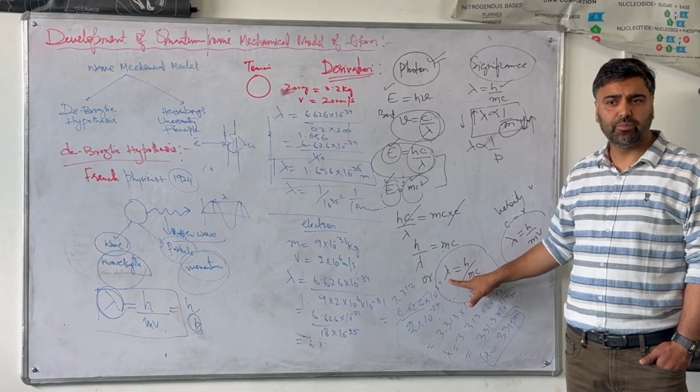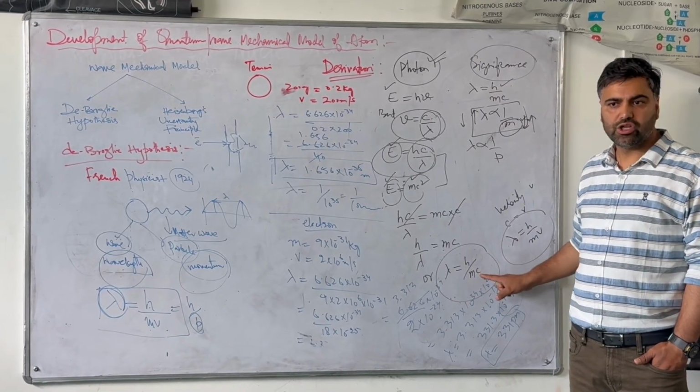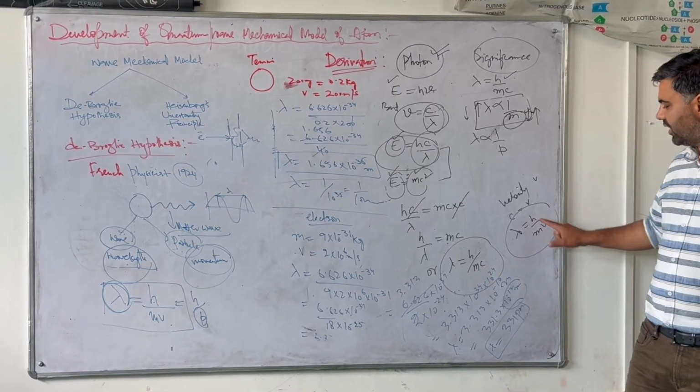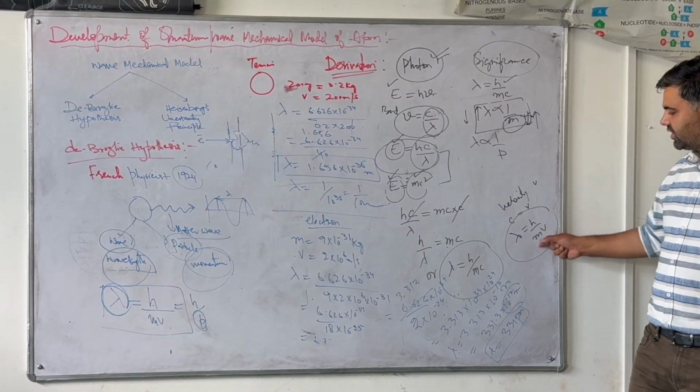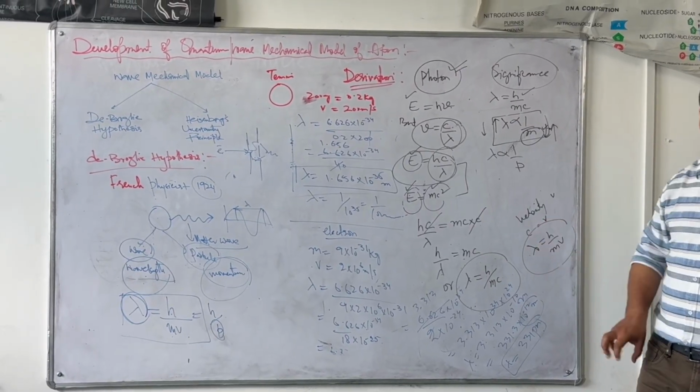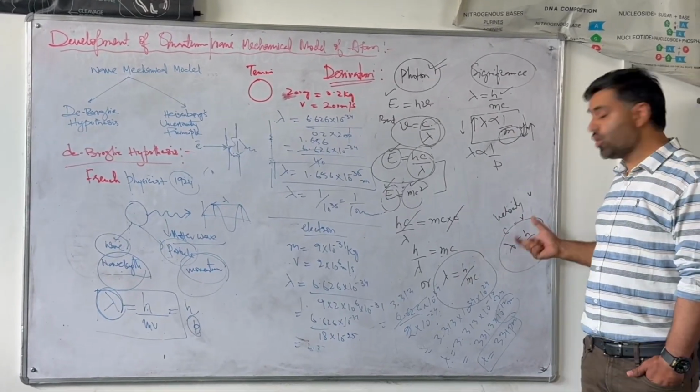So I am taking any moving material particle where this velocity of the light will be replaced by the velocity of the particle v, and then lambda will be equal to h by mv. So this is the relationship derived here. Clear? अब इसकी significance क्या है इस relationship की, de Broglie's relation की?